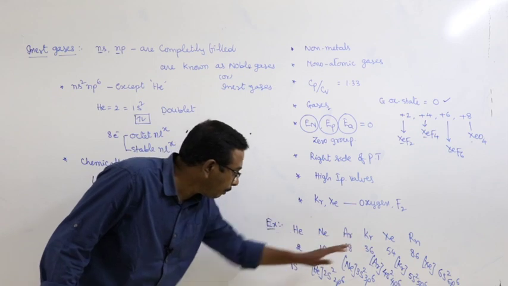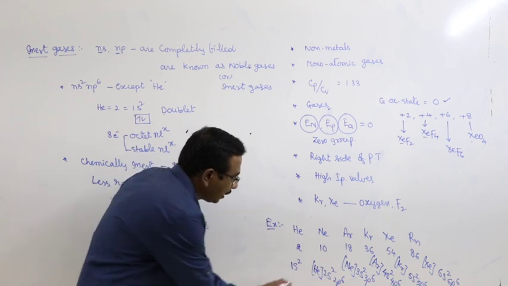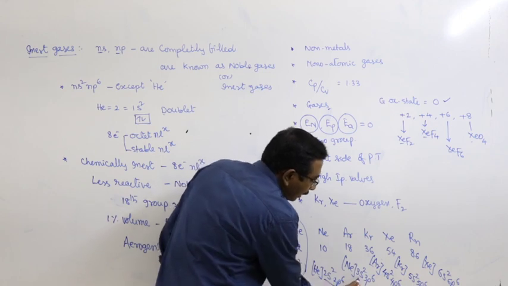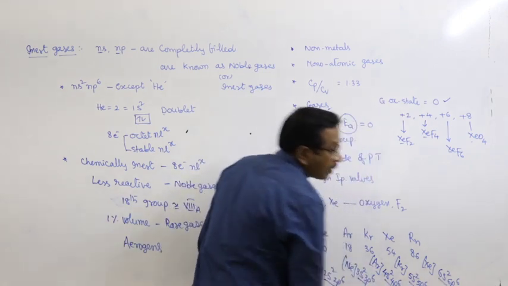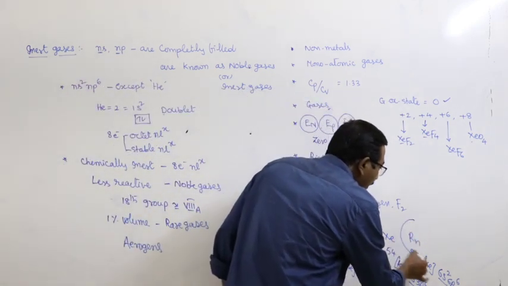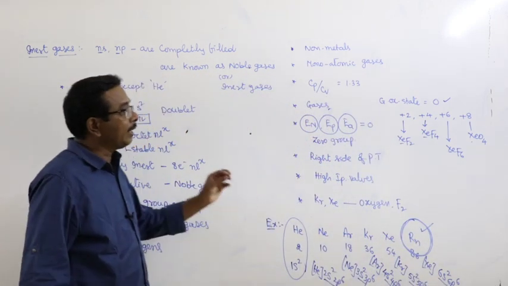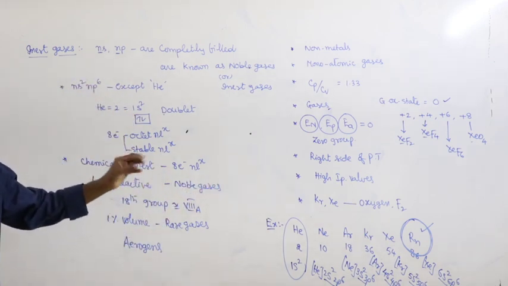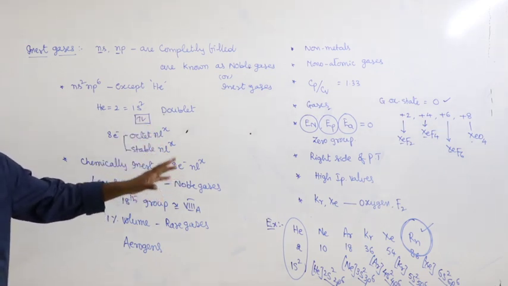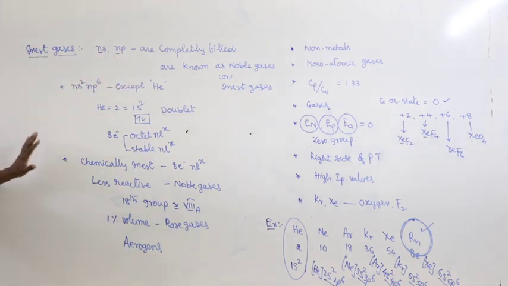This is about the atomic numbers and also electronic configurations. If you observe the outermost electronic configuration, except helium, in all the remaining cases there are 8 electrons present in the valence shell, which is represented as octet configuration. And there is an important note. The only radioactive element among the inert gases is radon. Generally, radon is used in the treatment of cancer because it is radioactive. So it is used in radiotherapy, nothing but treatment of cancer. This is about the inert gases.